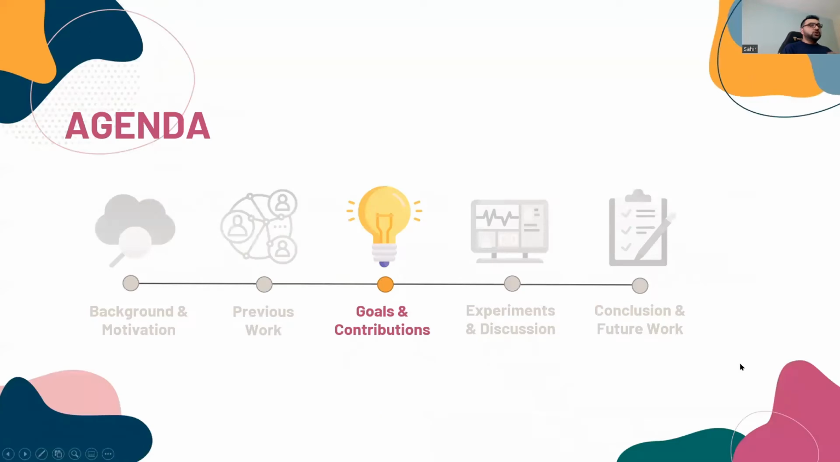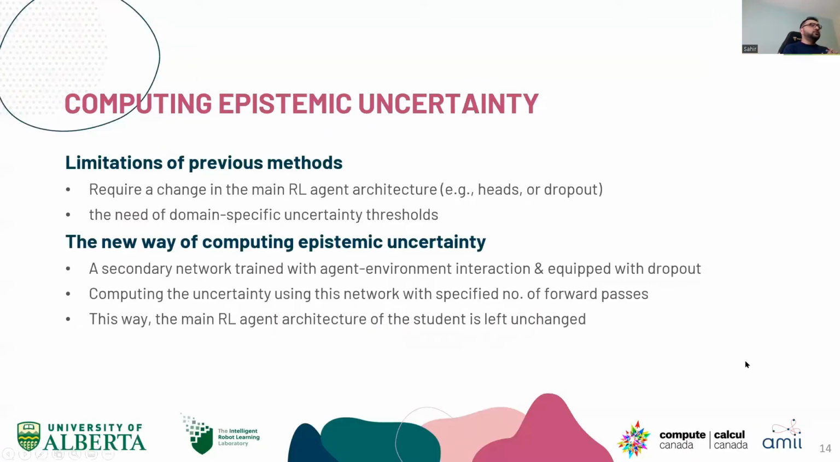Moving forward, the goals and contribution of this work. Some of the limitations of the previous work are that it requires a change in the RL agent architecture, like heads and dropouts, and there is a need for a domain-specific uncertainty threshold. These are some of the limitations of computing epistemic uncertainty, which is the uncertainty that reduces over time with respect to the data that's collected. So it's reducible by the agent once it gathers more samples from the environment. So we propose a new way of computing epistemic uncertainty.